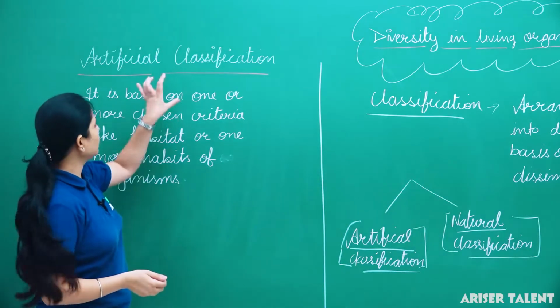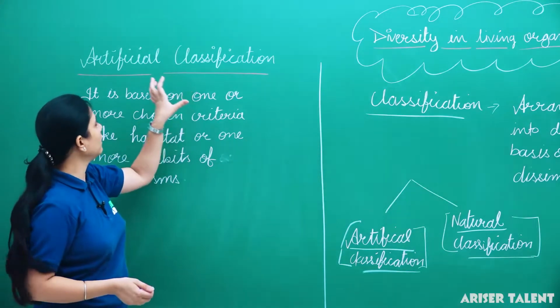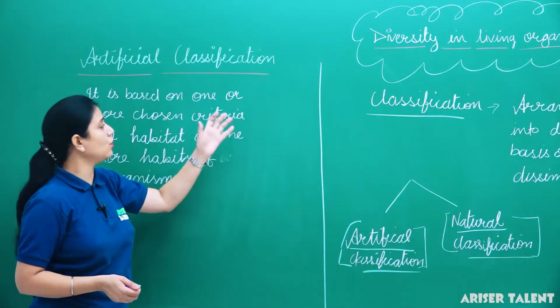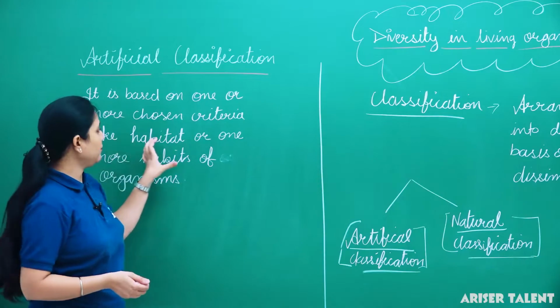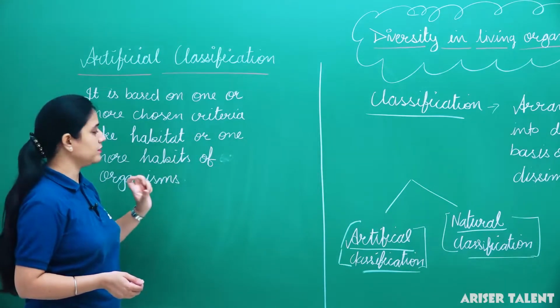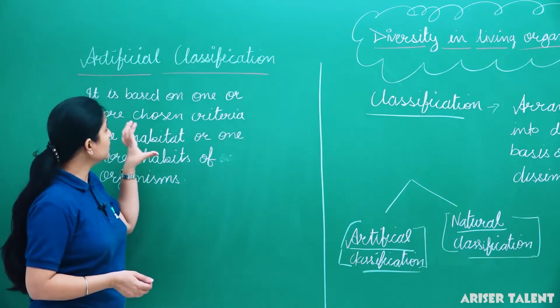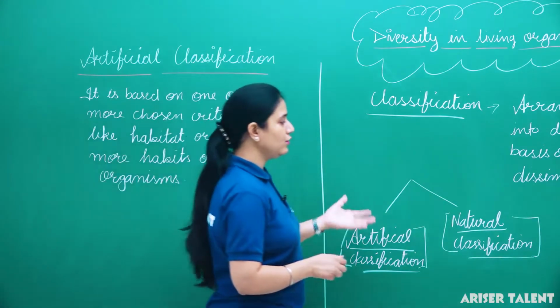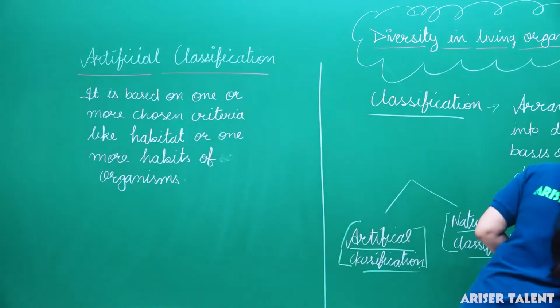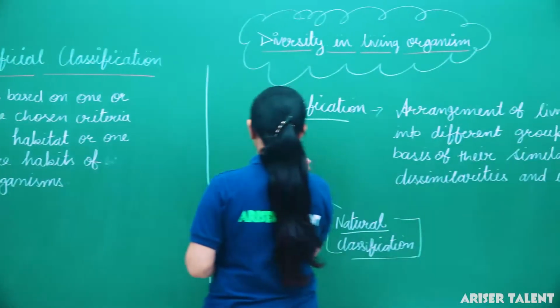Clear? If we talk about artificial classification, then this classification was based on one or more chosen criteria like habitat or one or more habits of organisms. So this classification was not successful. Then another new classification was given, which was natural classification.